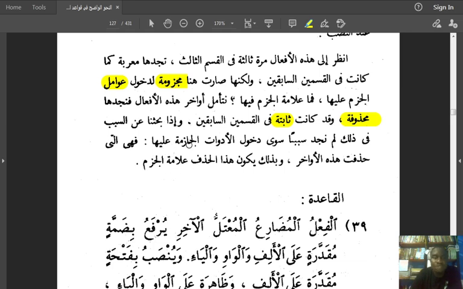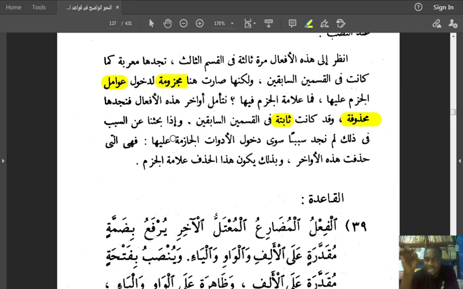دخول الأدوات الجازمة عليها. The entry of the tools that cause jazm is what is causing the present tense verb's weak endings to be deleted.